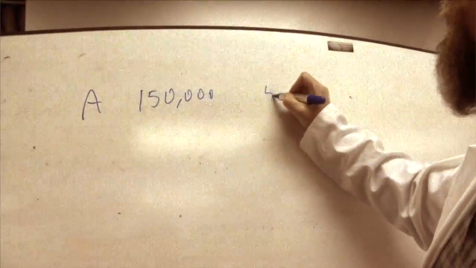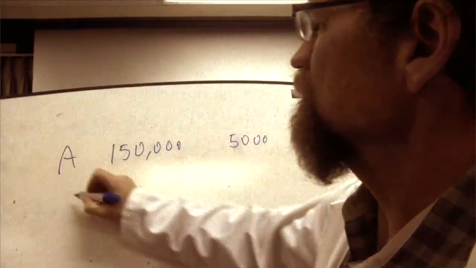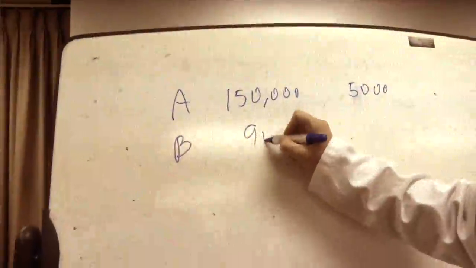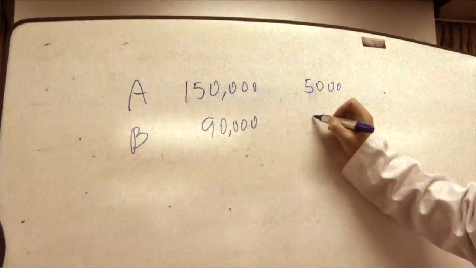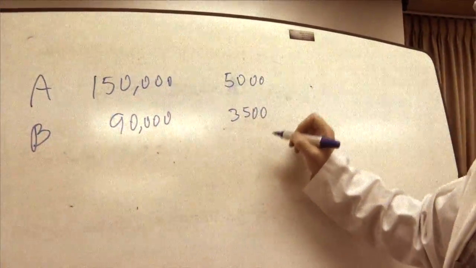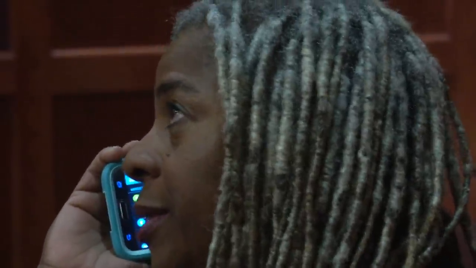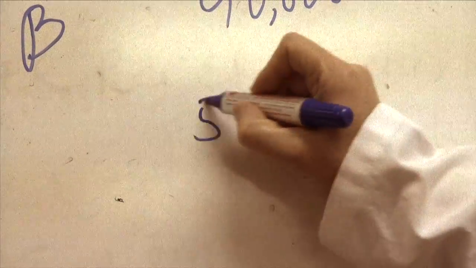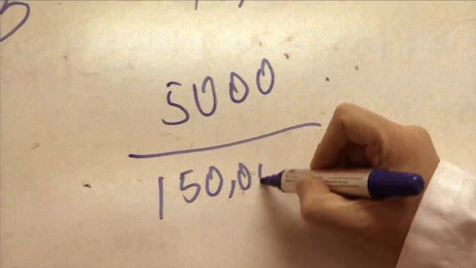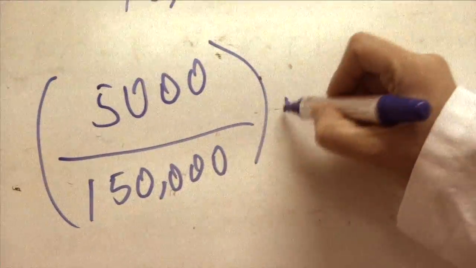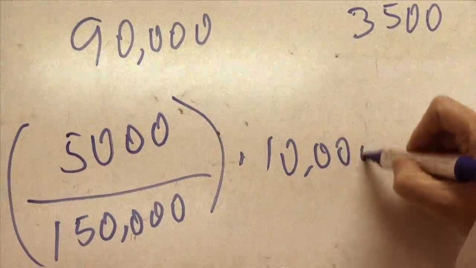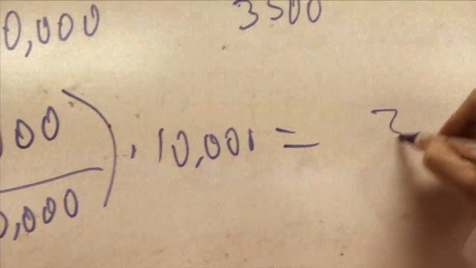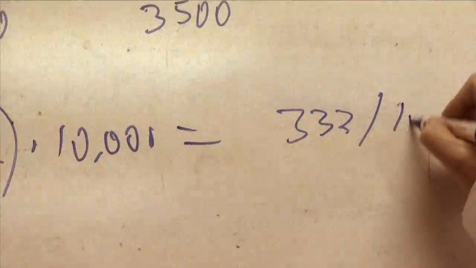So we have City A, with a population of 150,000 residents, and they report 5,000 crimes. City B has 90,000 residents, and they report 3,500 crimes. Which city has the highest crime rate? For City A, we have our 5,000 crimes divided by 150,000 residents, multiplied by 10,000, for a crime rate of 333 crimes per 10,000 residents.